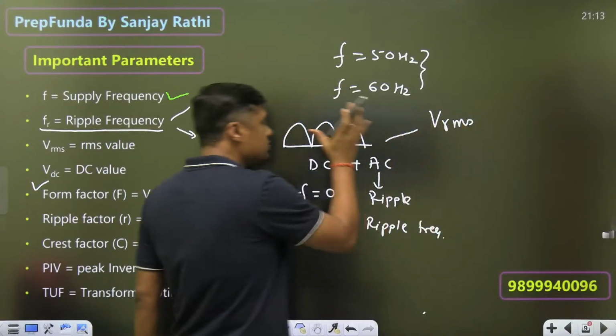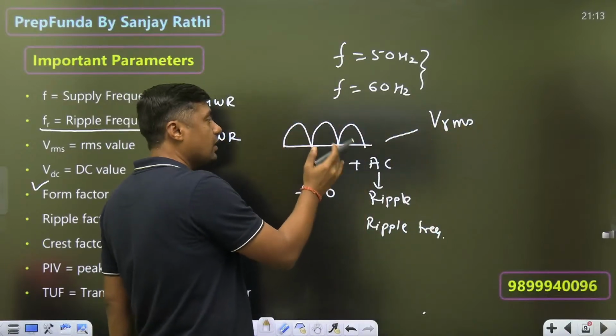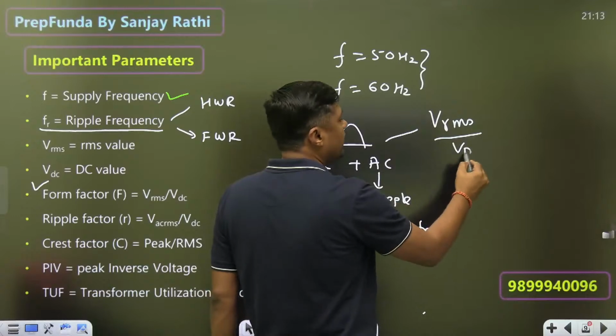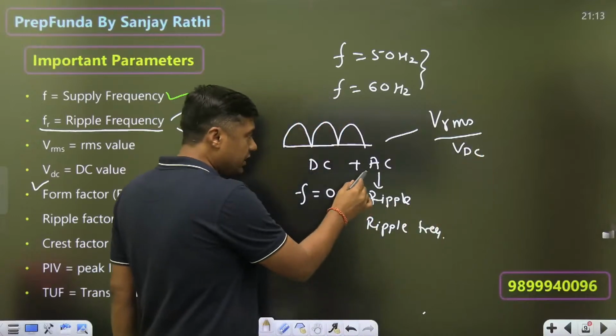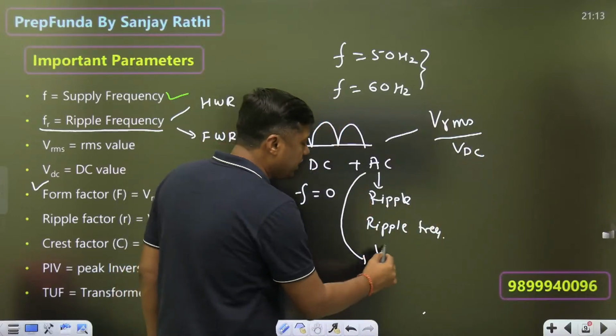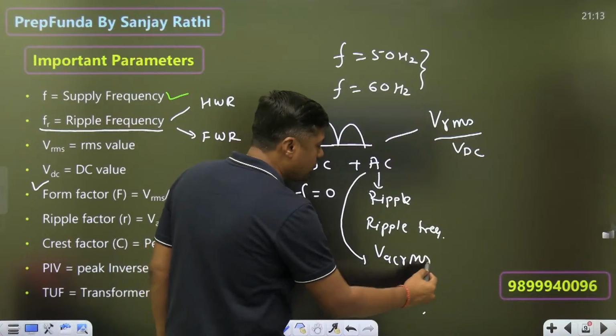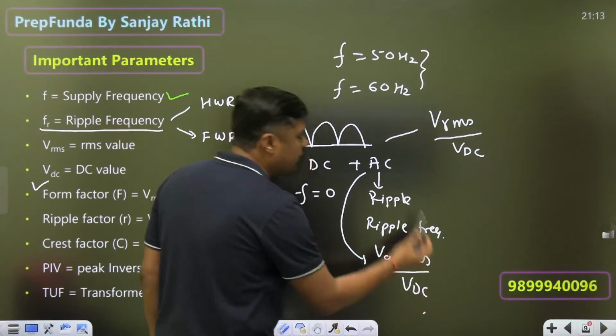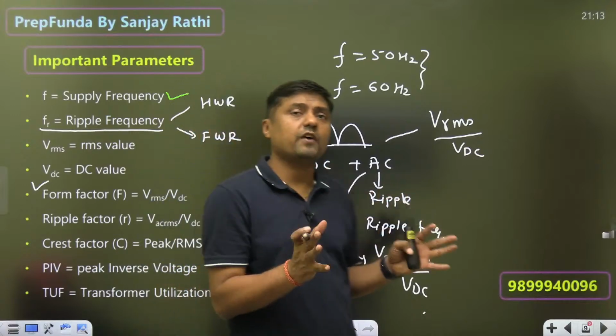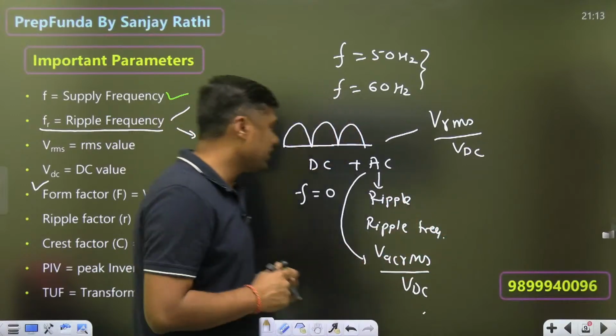This is the RMS value of the output, DC plus AC, upon VDC, then it is called form factor. Now when we are calculating the RMS value of the AC component only, AC component upon DC, then it is called what? Ripple factor. That is the difference between the form factor and ripple factor.